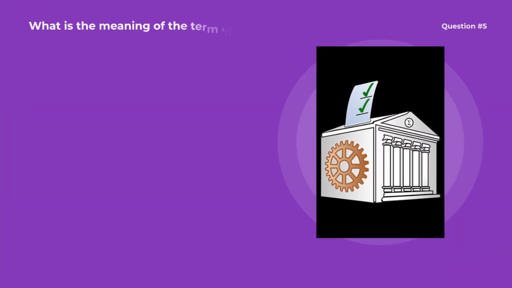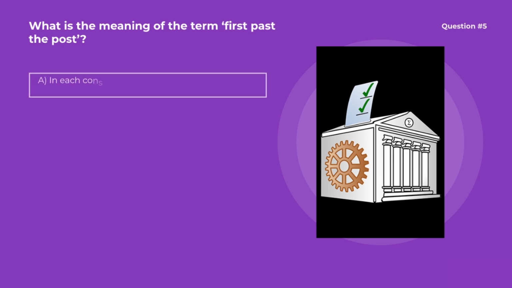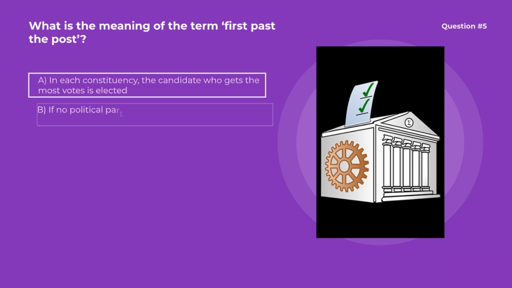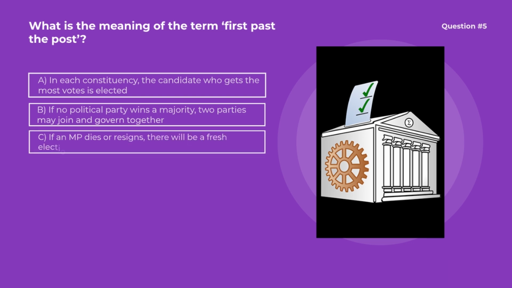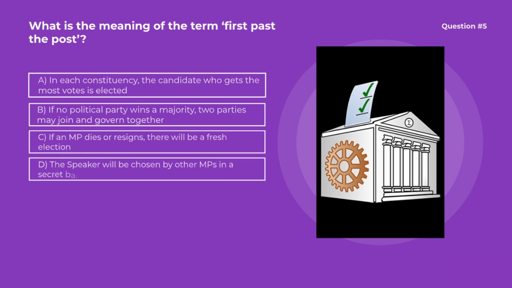Question number 5. What is the meaning of the term first past the post? Options are A. In each constituency, the candidate who gets the most votes is elected. B. If no political party wins a majority, 2 parties may join and govern together. C. If an MP dies or resigns, there will be a fresh election. D. The Speaker will be chosen by other MPs in a secret ballot.